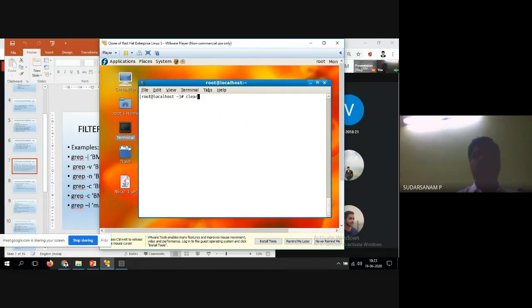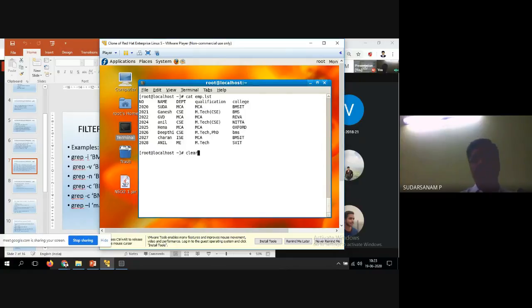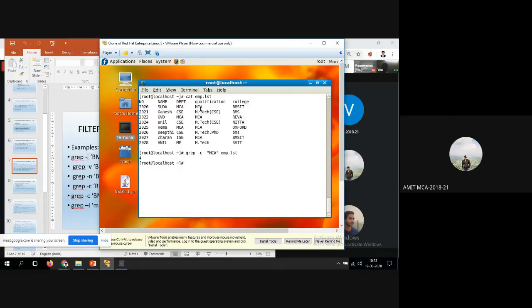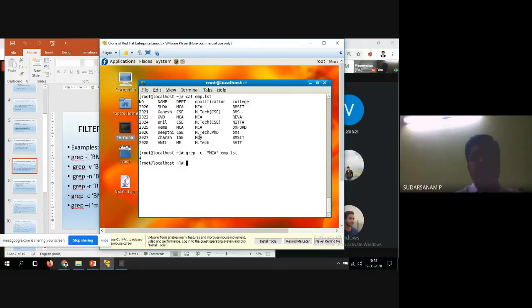Clear that one. Now every time I'll display the file name and go for the options. So now see here, MCA: 1, 2, 3, 4. The maximum in this column is 4. Whichever column is maximum available, that one will be counted. Now I'll go for another one, just BMS now.